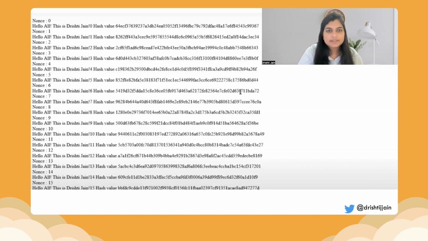So my original message was, hello all, this is Drishti Jain. It's a simple hello world message. Now, if you see the very first iteration, what I'm trying to do in proof of work is my nonce, the value of my number, the nonce is 0. And I appended it to my string. So my string, instead of just hello all, this is Drishti Jain, becomes hello all, this is Drishti Jain, exclamation, and 0. And the hashing of this, for example SHA-256, of this whole string from hello to Drishti Jain exclamation 0 is the hash value that is printed.